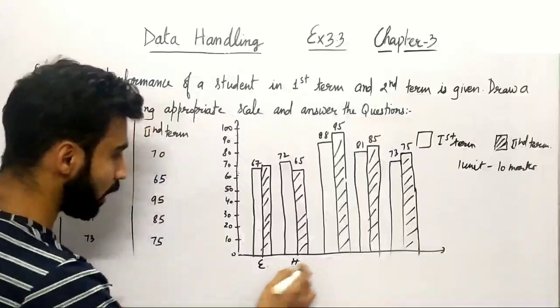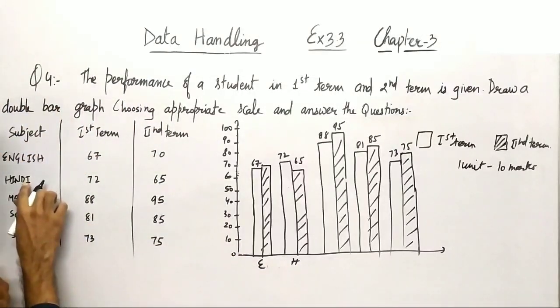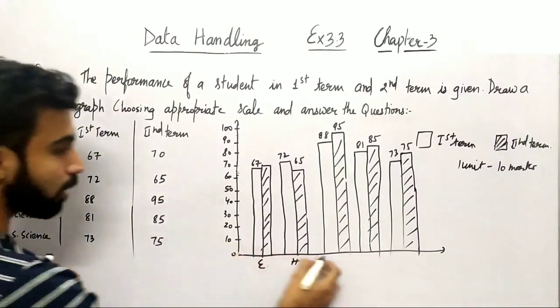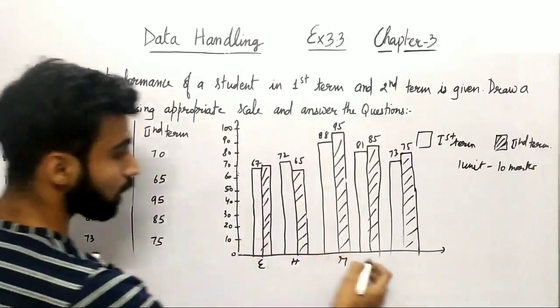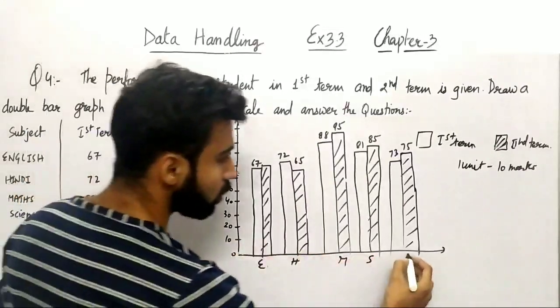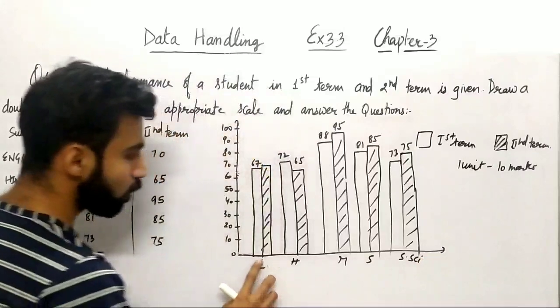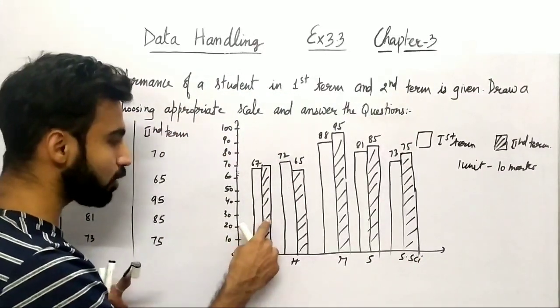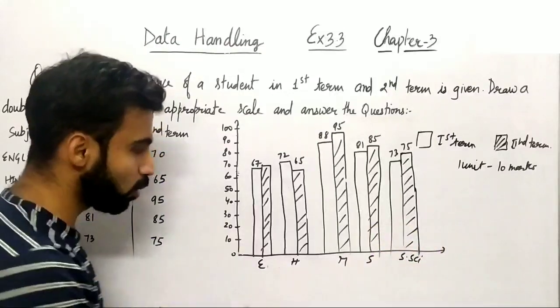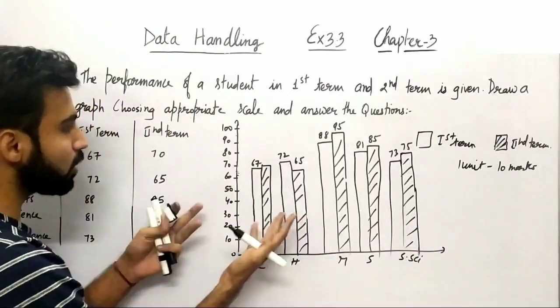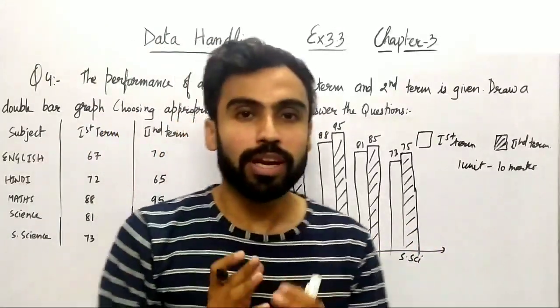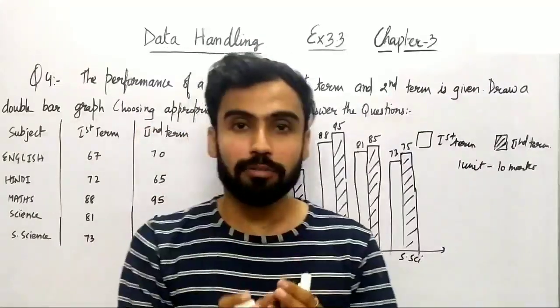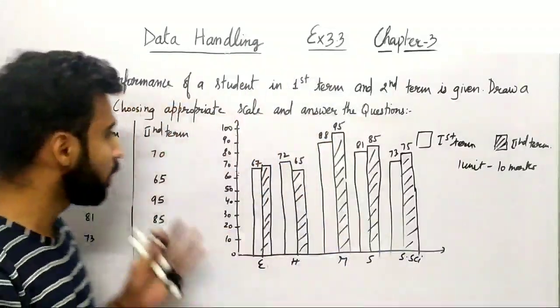So this is how you can see. Let me also write the subject names. So English, Hindi, then maths, then science here, and then social science. So these two are the marks of English. This is the first term and this is the second term, and so on, right? So these are the subjects, and this is the graph which we have drawn. You can see the double bar graph which we have drawn with the help of the given data.